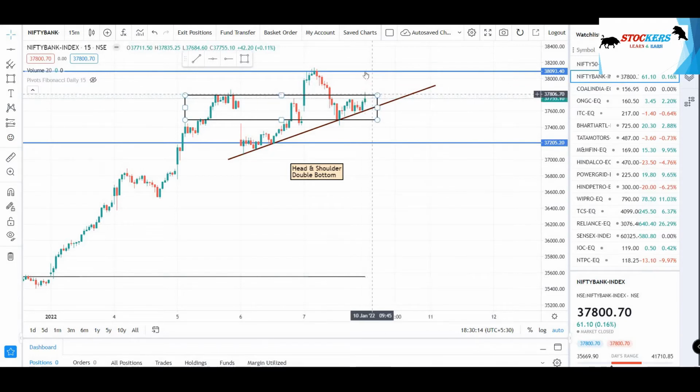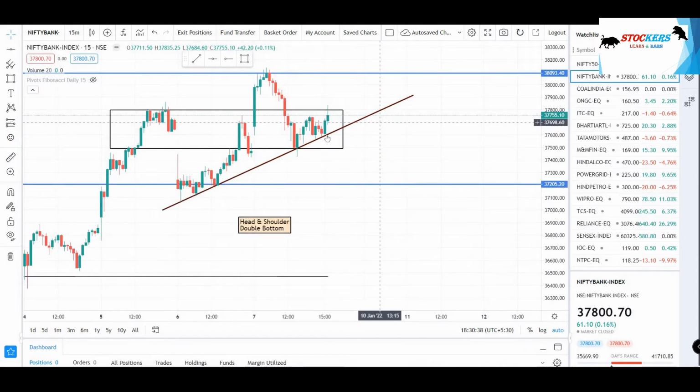So in case it breaks this resistance line, this will be my target, and here being the stop loss. But in case it breaks this trend line, I will also wait for the confirmation of breaking the support line of the zone area, and then I will be making my target here, and this one will be my stop loss. And as you can see in the candlestick formations, we are seeing a bullish engulfing candle.